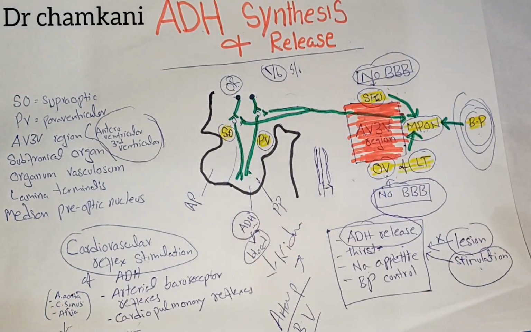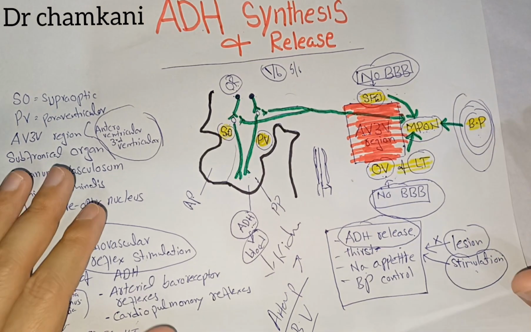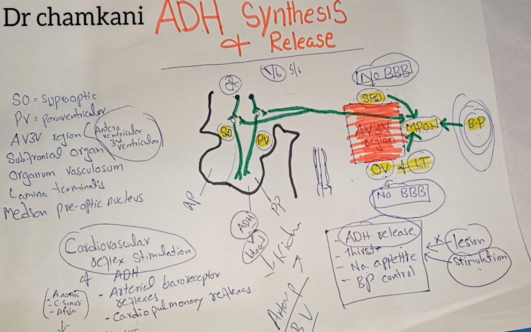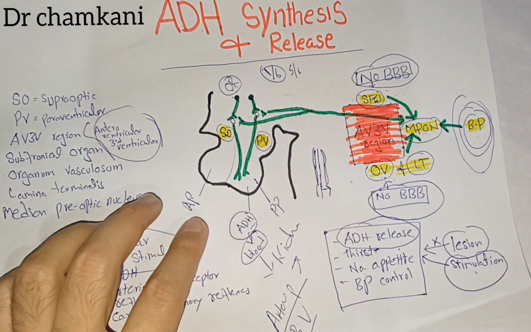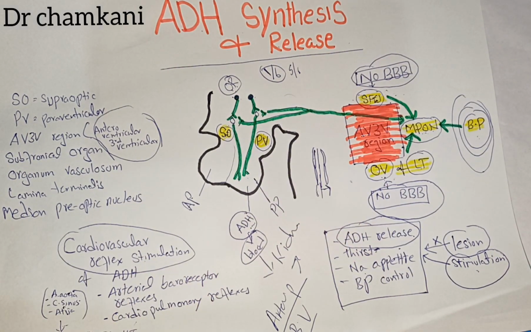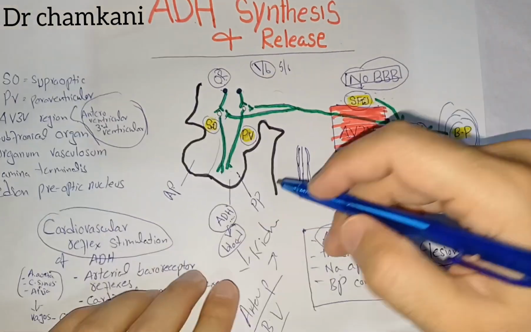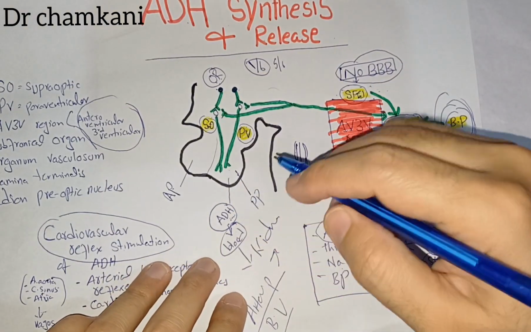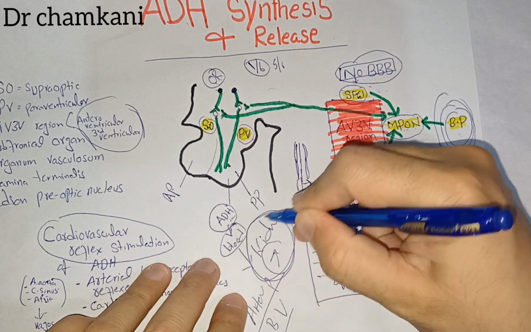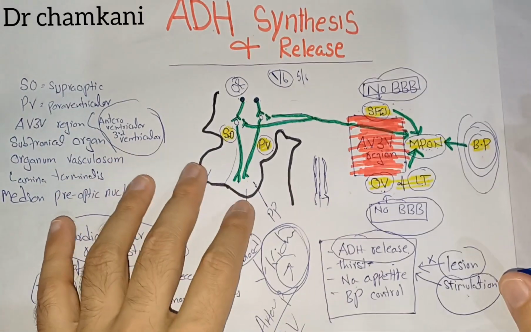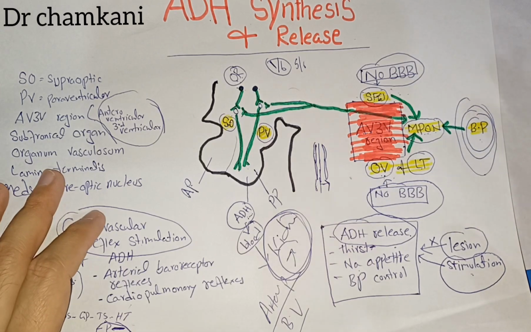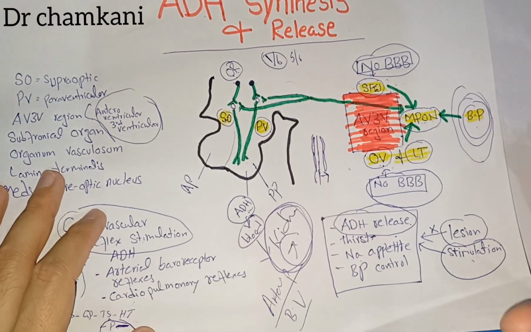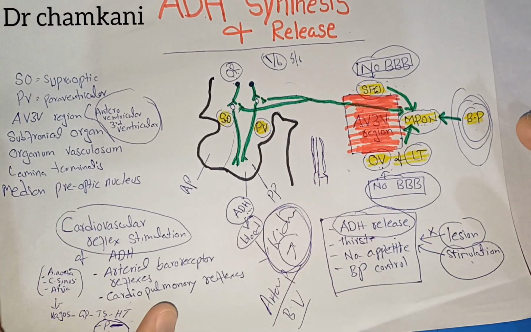And it is important because if there is hemorrhage or loss of blood, or low arterial pressure, then it leads to release of antidiuretic hormone, apart from a lot of other changes which we have discussed in detail in the cardiovascular system. The ADH release leads to reabsorption of lots of water from the kidneys, and reabsorption of water leads to some recovery of the arterial pressure and some recovery of the plasma or blood volume. At the same time, it leads to correction of the osmolarity of the plasma.